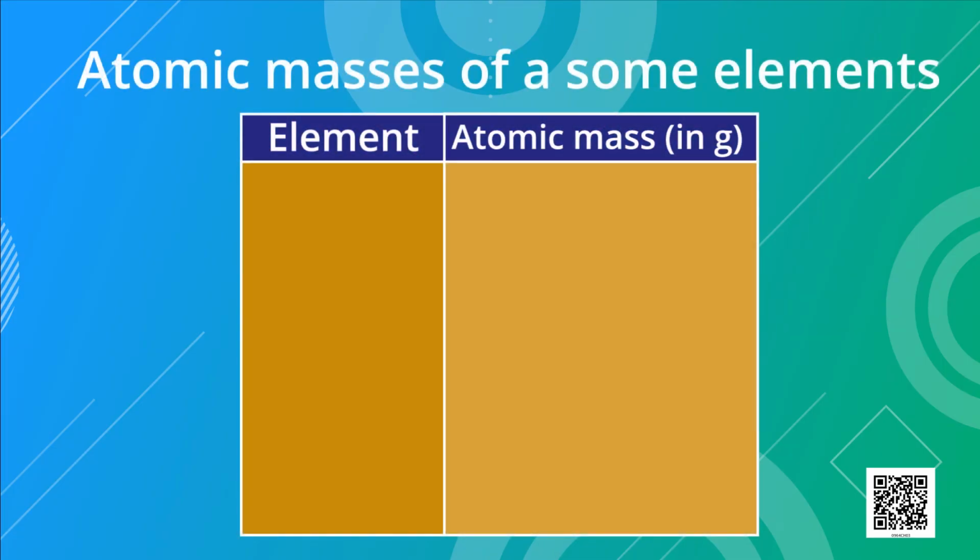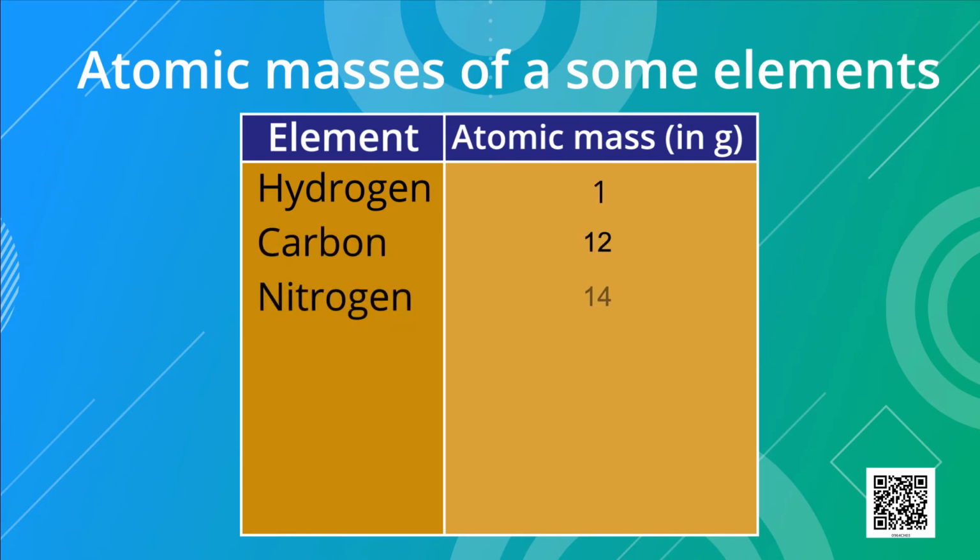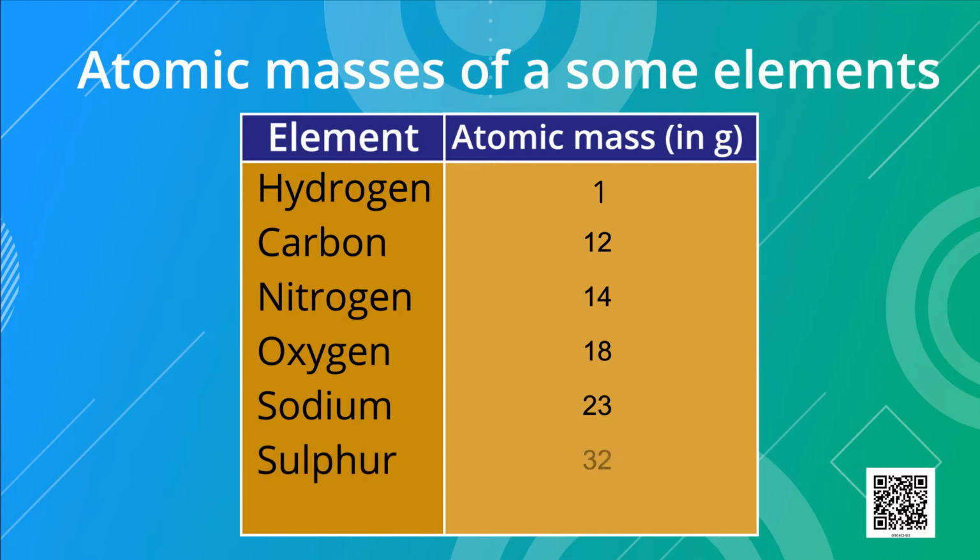Atomic masses of some elements are as under: hydrogen 1 gram, carbon 12 gram, nitrogen 14 gram, oxygen 16 gram, sodium 23 grams, sulfur 32 grams and chlorine 35.5 gram. Students, we will have to remember these atomic masses also.